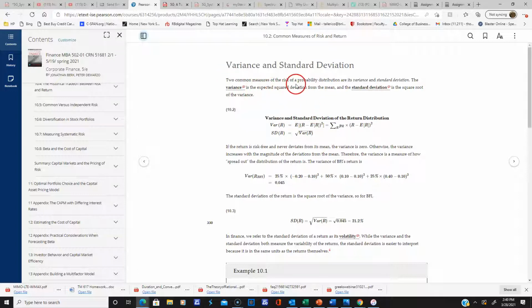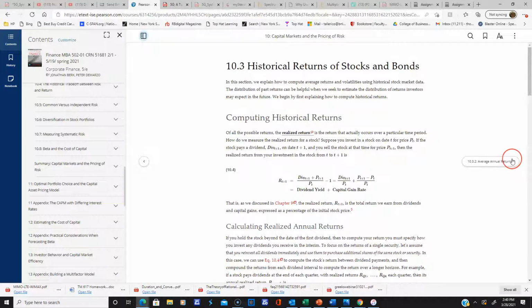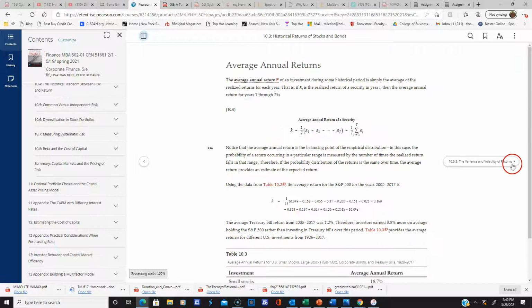Two common measures of the risk of a probability distribution are its variance and standard deviation. The variance is the expected squared deviation from the mean, and the standard deviation is the square root of the variance. Here's the equation for the variance, but you know the probabilities. You notice there are two different variance equations here. Now we're going to look at the second variance equation where you don't know the probabilities.